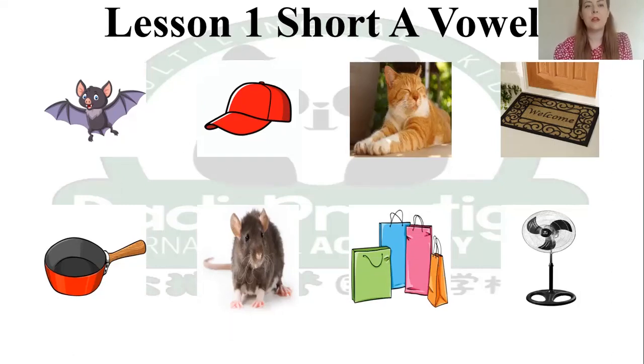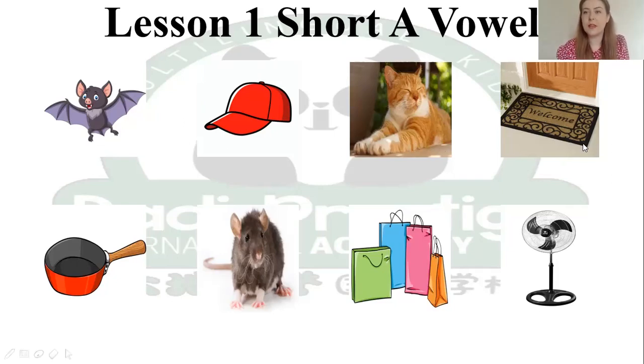Okay. So here, can you remember what this is? What is this a picture of? This is a bat. This one, can you remember what this is? This is a hat. Okay, next one. What's this a picture of? What animal is this? This is a cat.